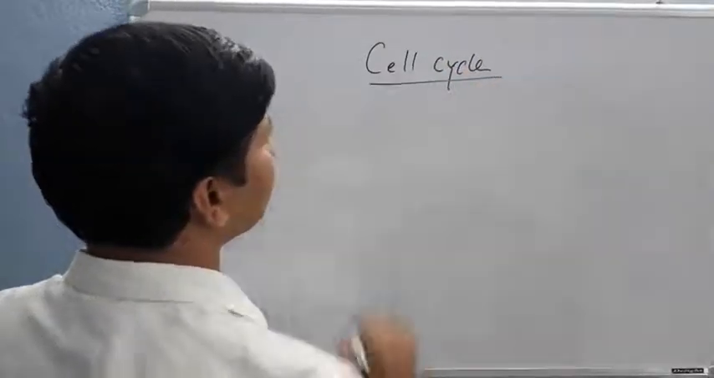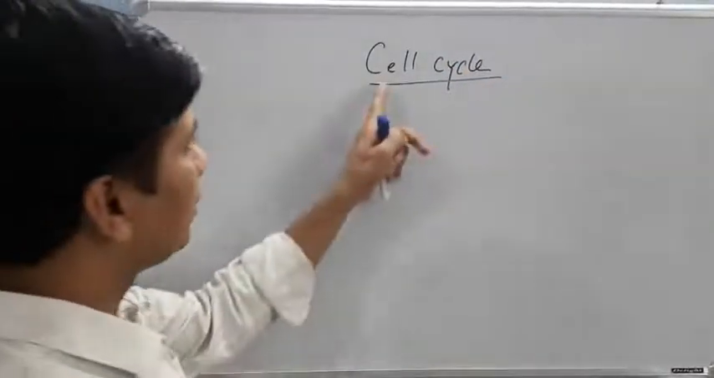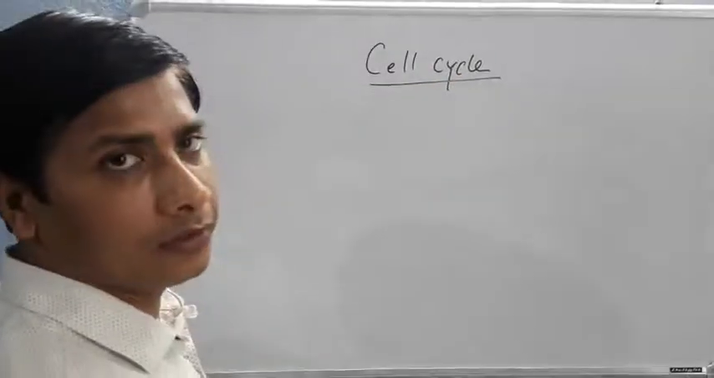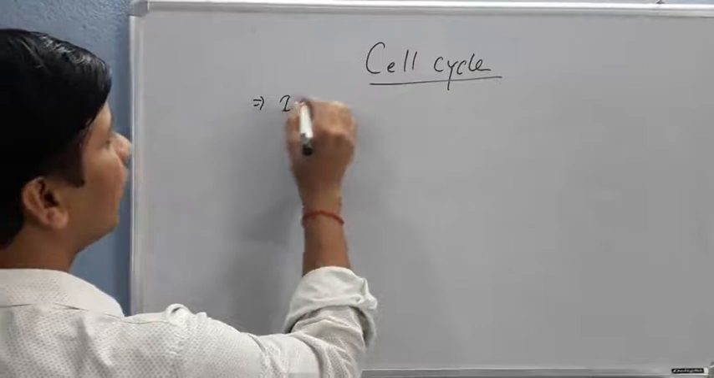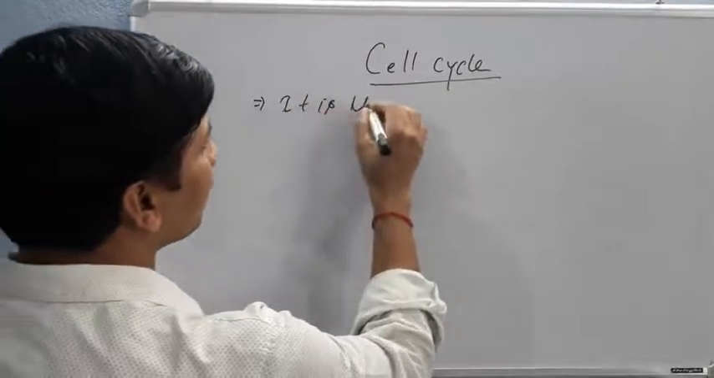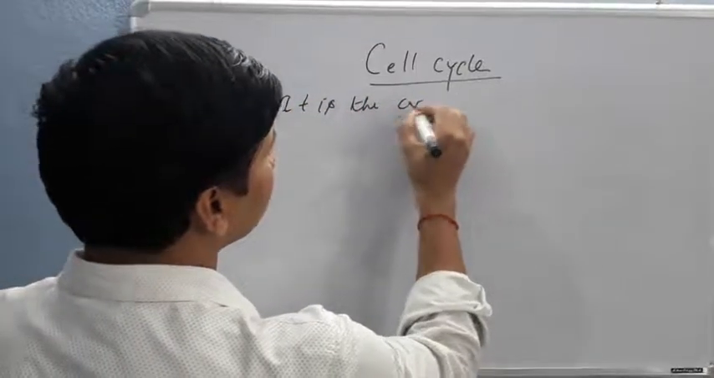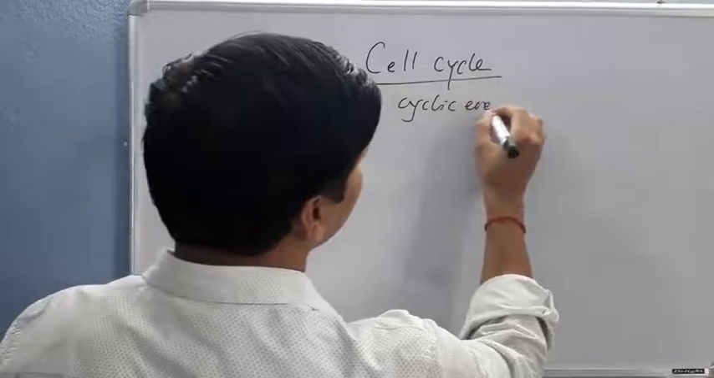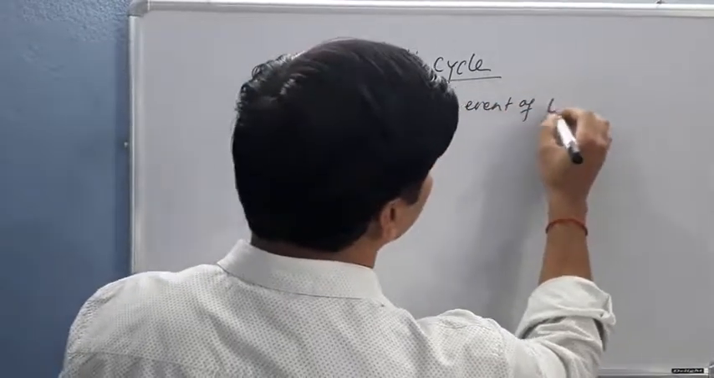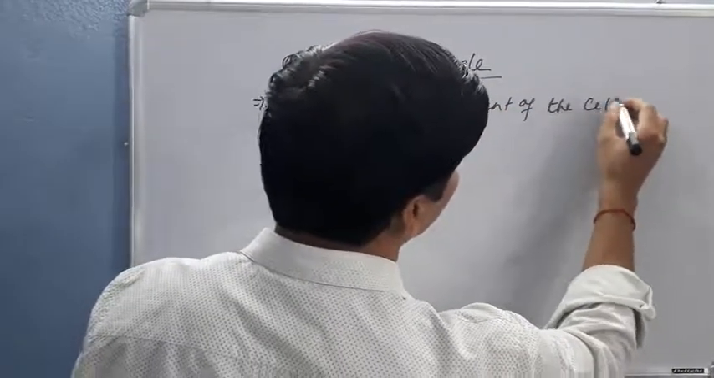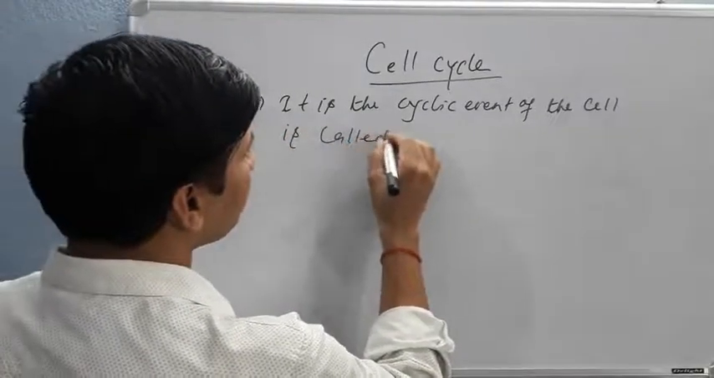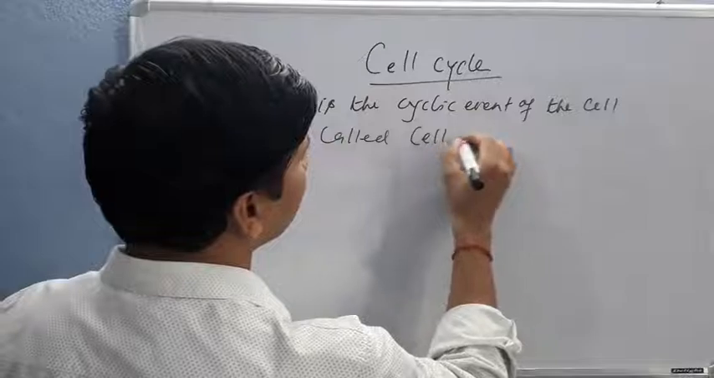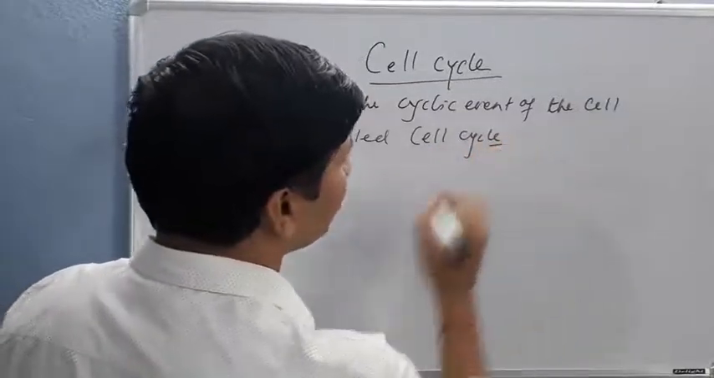Cell cycle. This is the cyclic event of the cell. It is called the cell cycle. During this cycle,